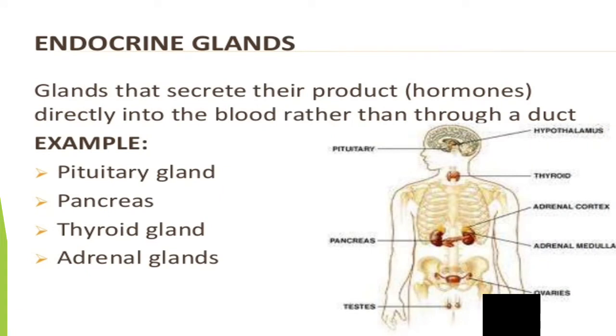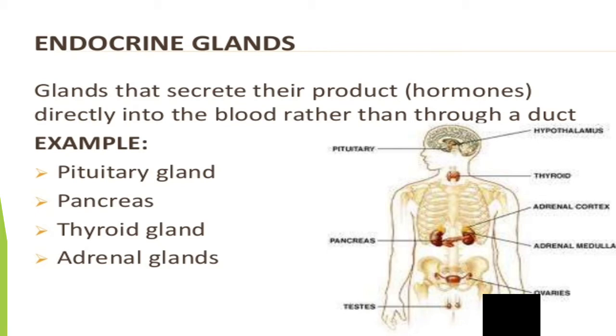So students, in this chapter we will discuss the endocrine glands. These are glands that secrete their products, that means hormones, directly into the blood rather than through a duct. So that's why this is called a ductless gland. Some examples of endocrine glands are the pituitary gland, pancreas, thyroid gland, adrenal glands.